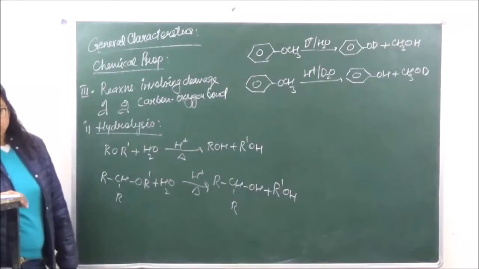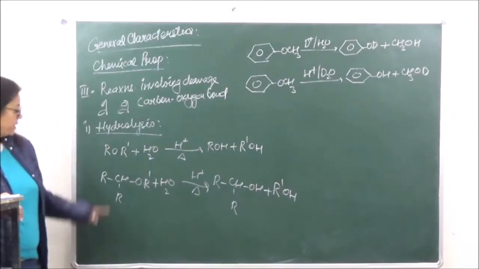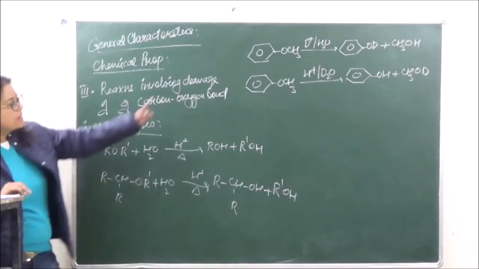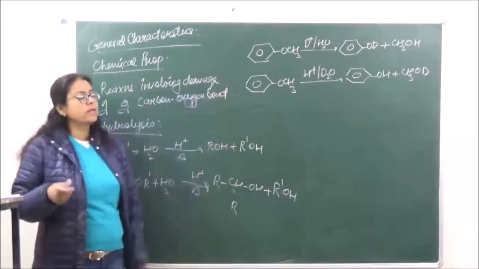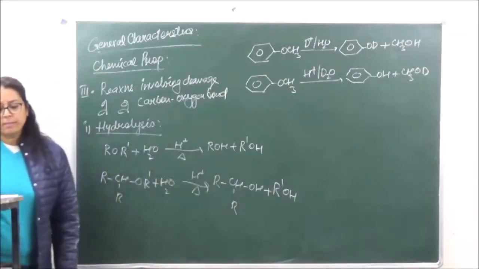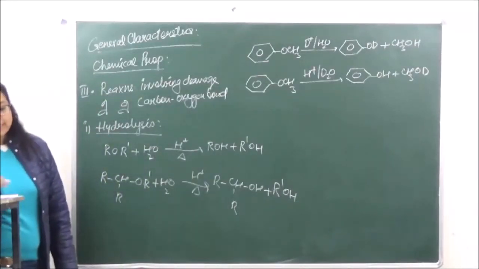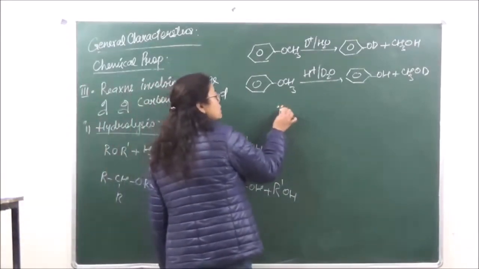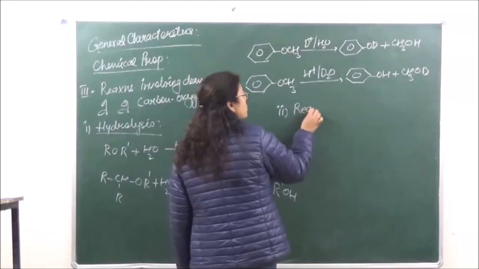Okay? Clear? Now over here, this reaction is going to follow the SN1 mechanism. Similarly, these reactions will also follow the SN1 mechanism, where the formation of a carbocation is going to take place. Okay? The second reaction over here is reaction of concentrated H2SO4.